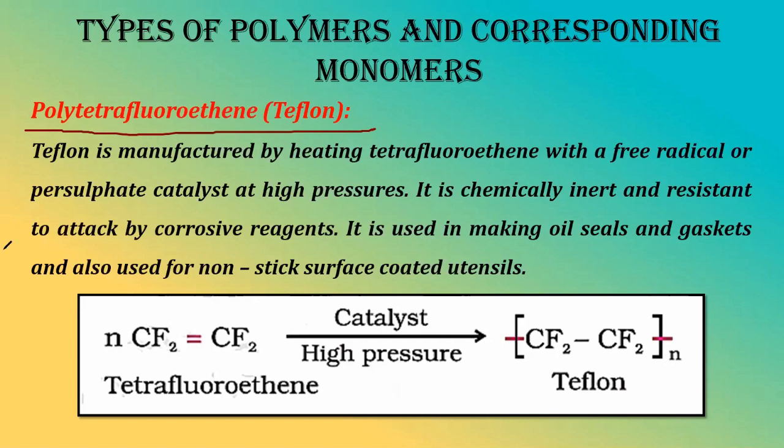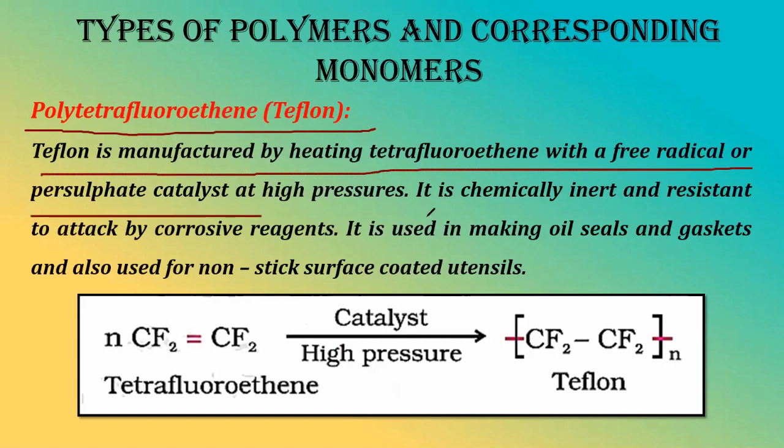Let us see what is written. Teflon is manufactured by heating tetrafluoroethene with a free radical or persulfate catalyst at high temperature. Tetrafluoroethene is the monomer for the formation of Teflon. So this particular tetrafluoroethene is combining to form the monomer repeating unit.